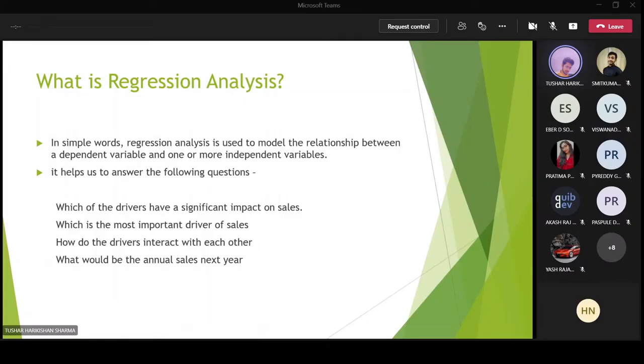Now we'll move on to what is regression analysis. Regression analysis means simply regression. What are you doing in regression? You are finding the relationship between the dependent and the independent variables. You are finding the values of the dependent variable using independent variables, but for that you need to find a relation between them. So during the analysis, you find the relation between them. Depending on what kind of relation it is, you get the values of the dependent variable.